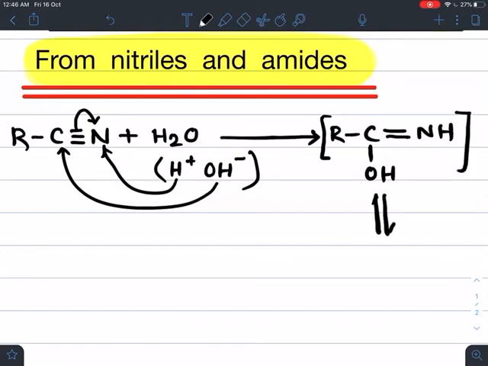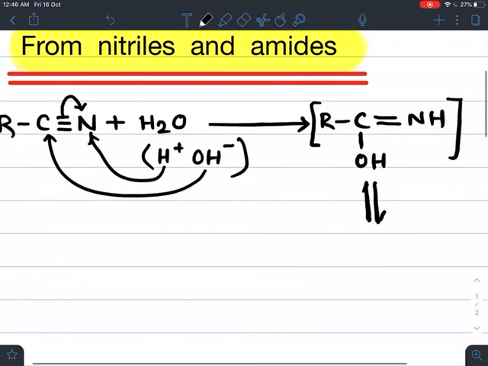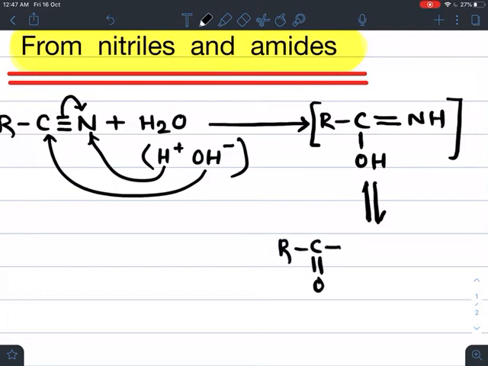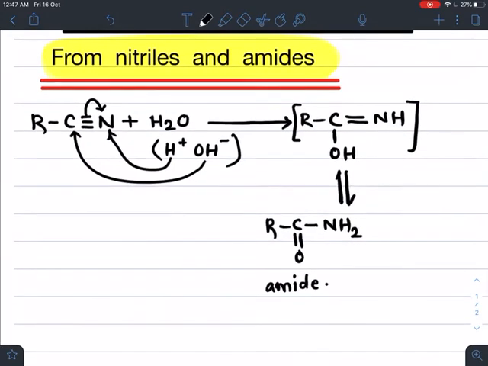So rearrangement takes place. This H is shifted towards the nitrogen and the double bond is shifted here. We get RC double bond O NH2. CONH2 means an amide is formed. So this amide further undergoes acid hydrolysis.